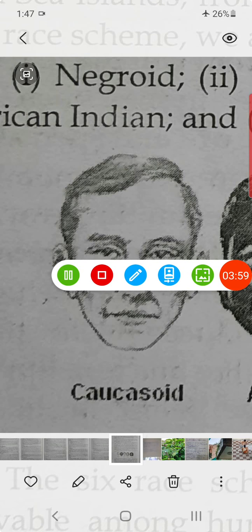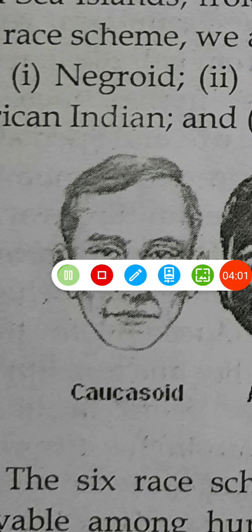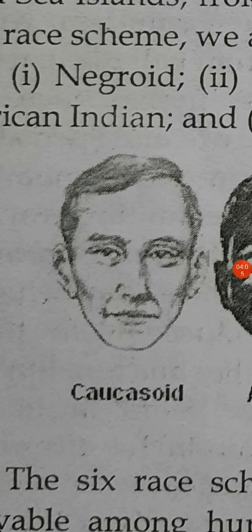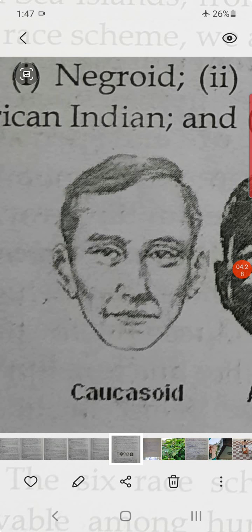So this is the population where these human beings are observed: Europe, North America. Now the term Caucasian race was coined by the German philosopher Christoph Meiners in his book in 1785.